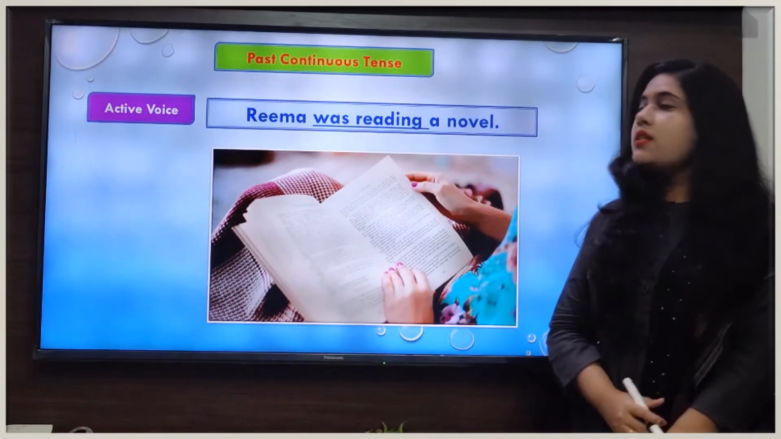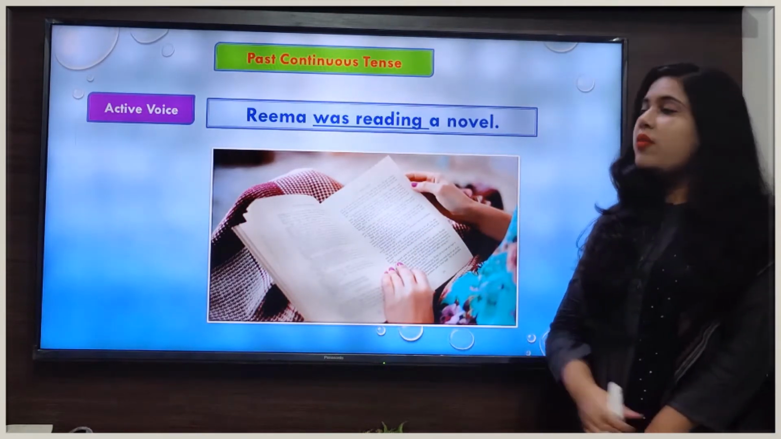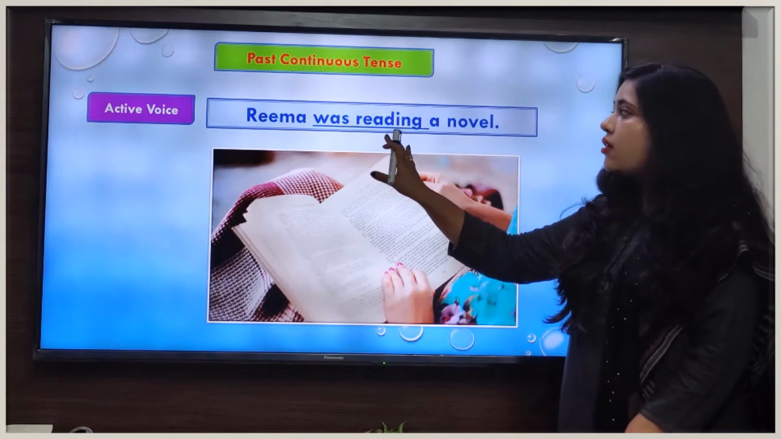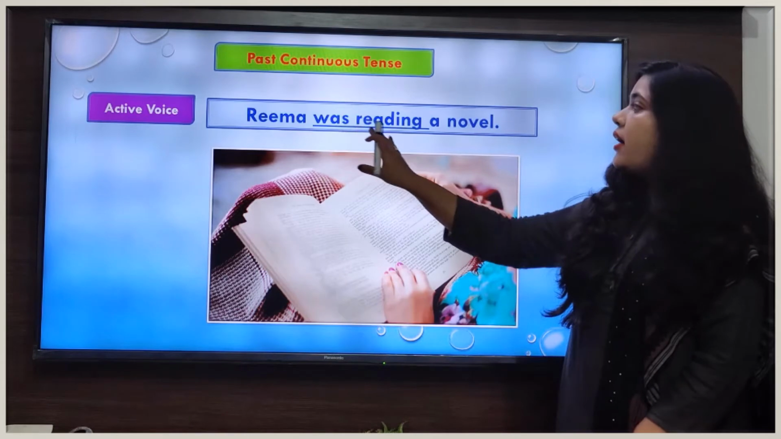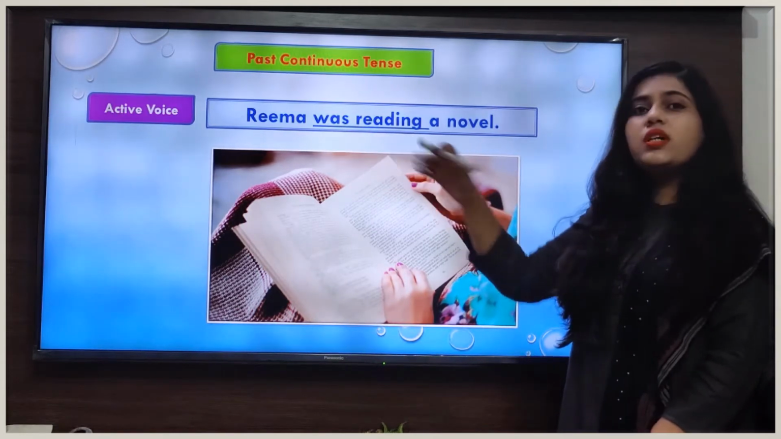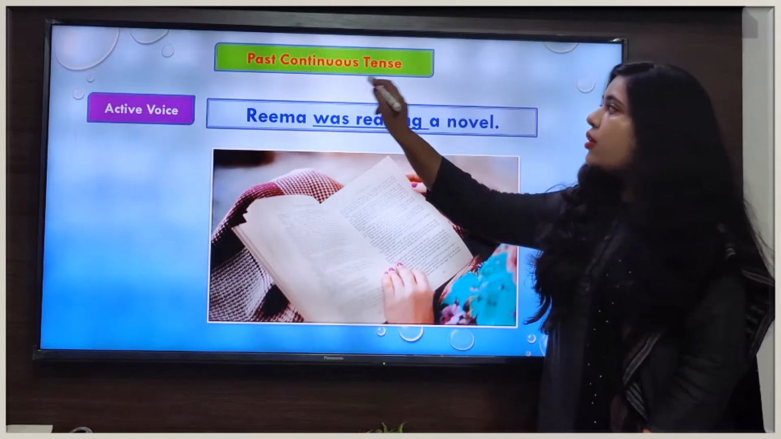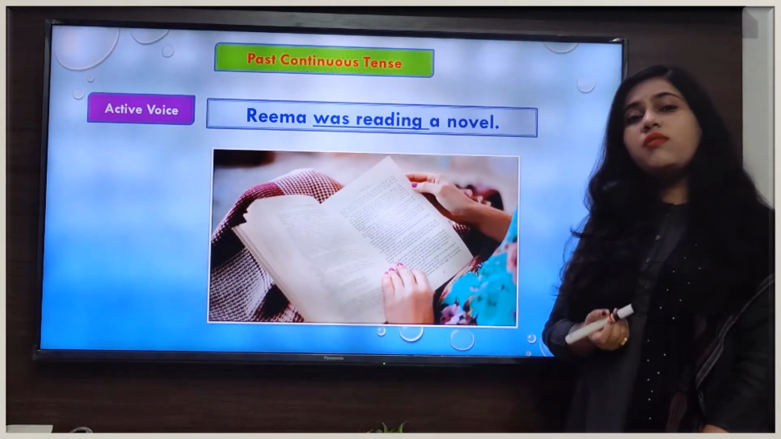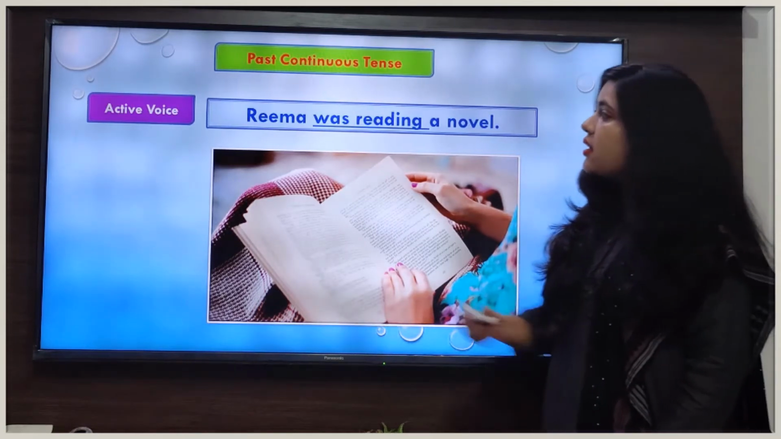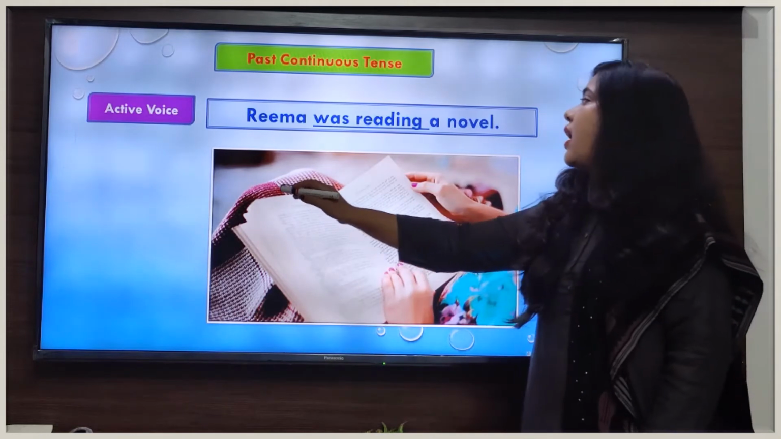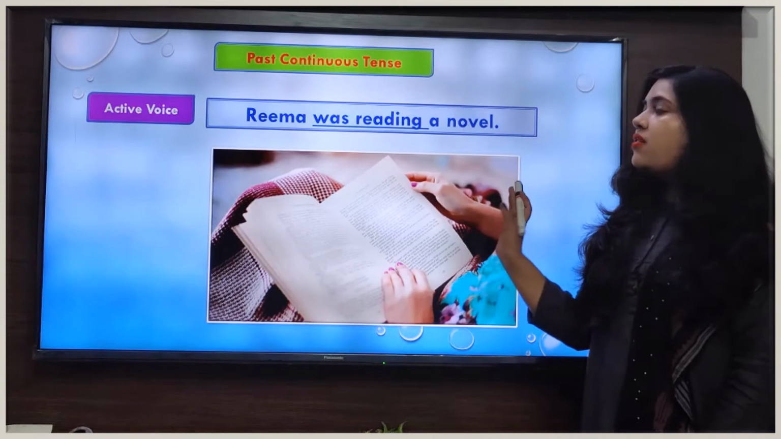The next sentence is: Rima was reading a novel. In this sentence, our verb form is was reading. Here the auxiliary verb was shows that this sentence is in past tense, and the main verb with ing shows the continuity of the action. That means this sentence is in past continuous tense. Now we see how we will change this sentence into passive voice. In this sentence, Rima is the subject and a novel is the object of the sentence. Now we see the passive form of this sentence.